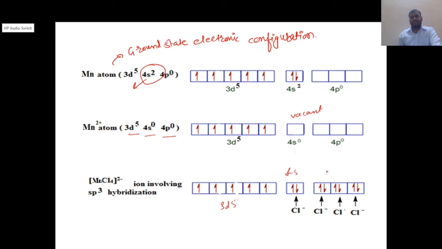One s orbital and three p orbitals, so the hybridization is sp3. And now, how many unpaired electrons are there? Total 5 unpaired electrons are there. If there are 5 unpaired electrons, that means the compound is paramagnetic.